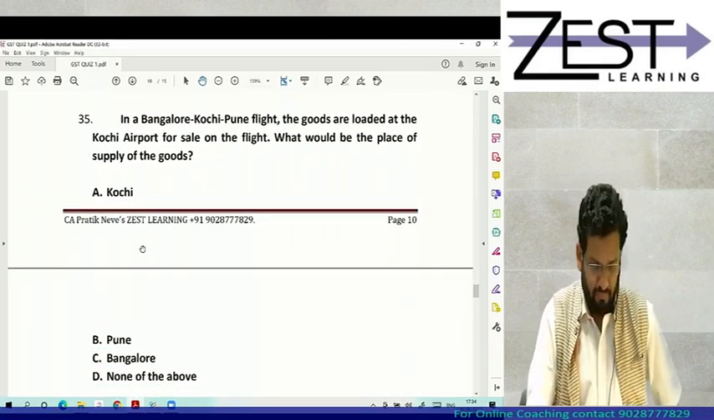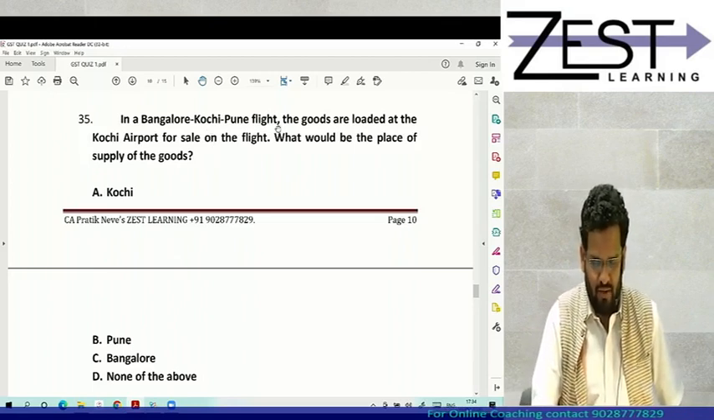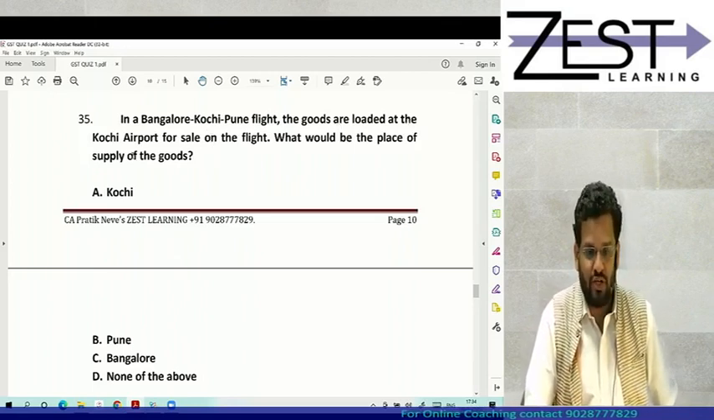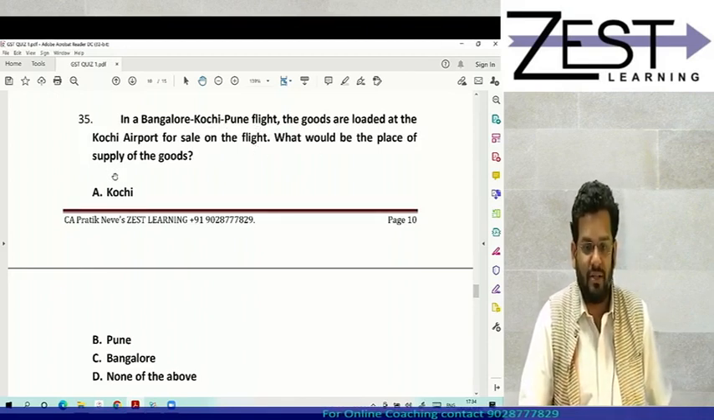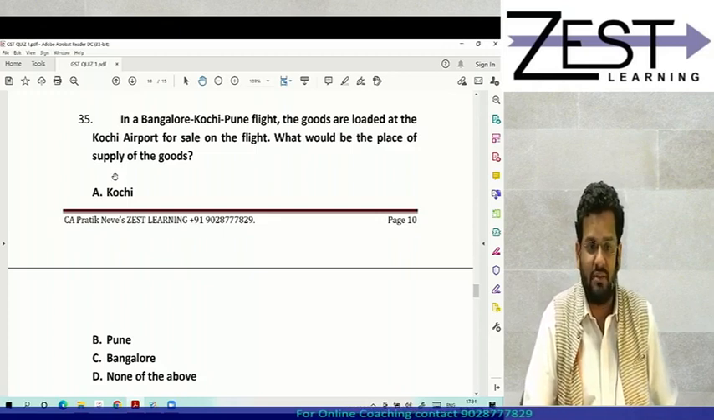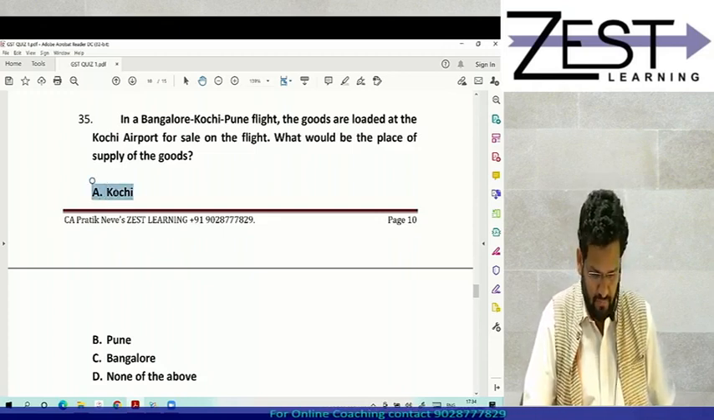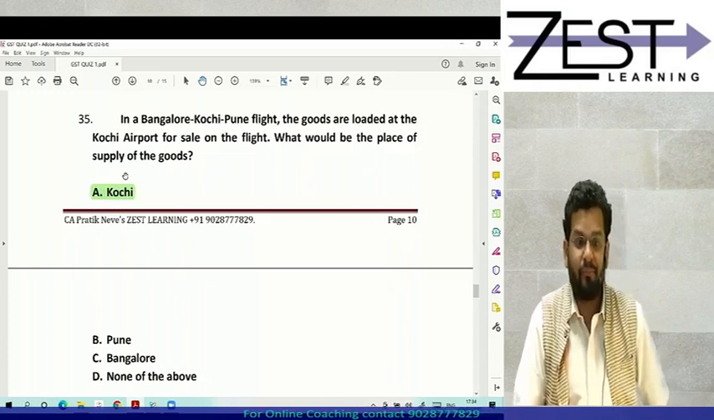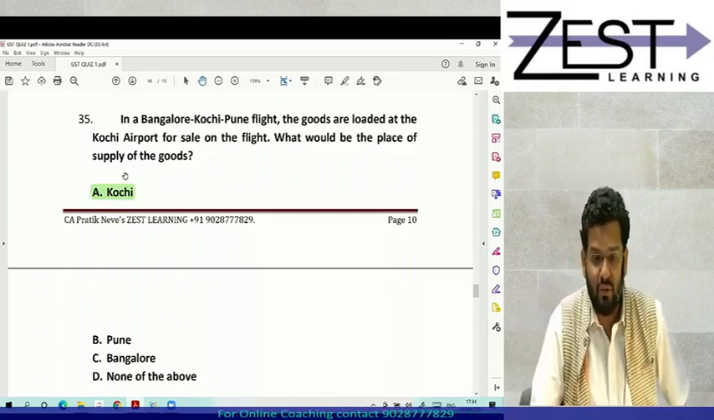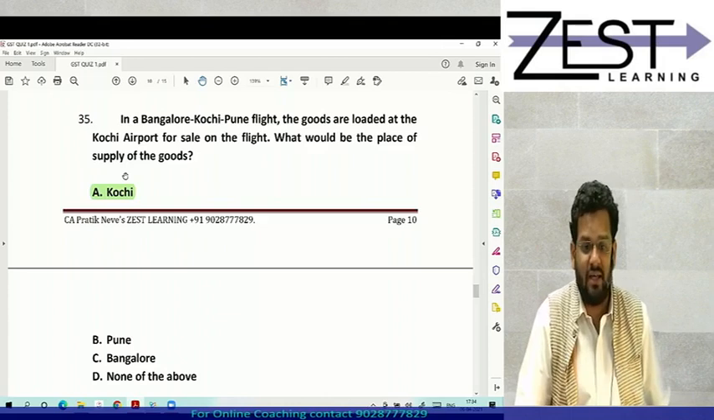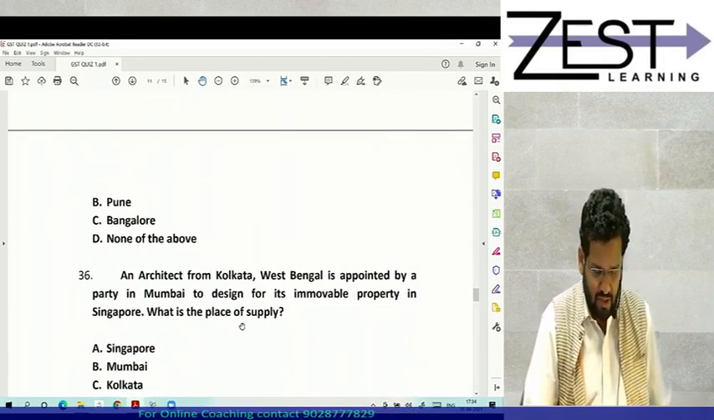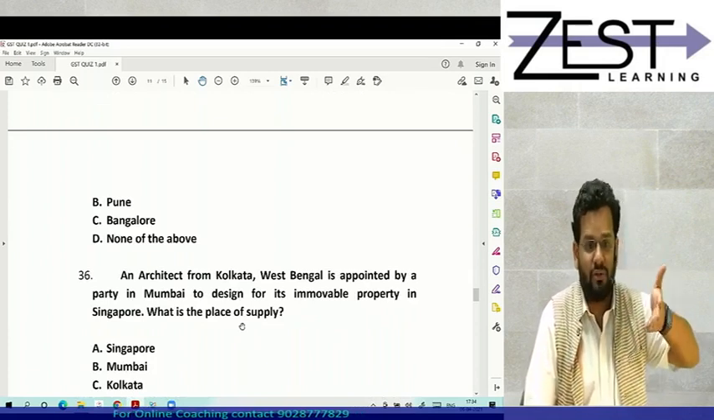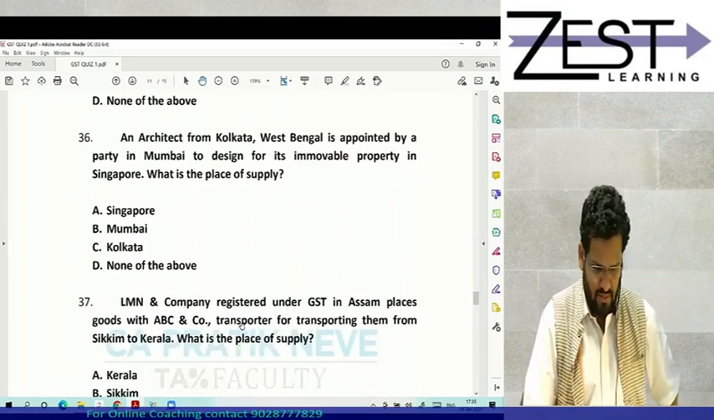Now check. In a Bangalore, Kochi, Pune flight, goods are loaded at Kochi airport for sale on the flight. What is the place of supply of goods? Place of supply of goods is Kochi. Section 10, subsection 1, clause E. The place of supply in such cases is that place where the goods are taken on board the conveyance.